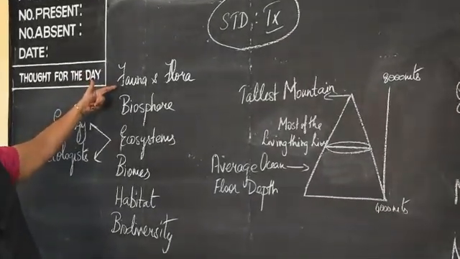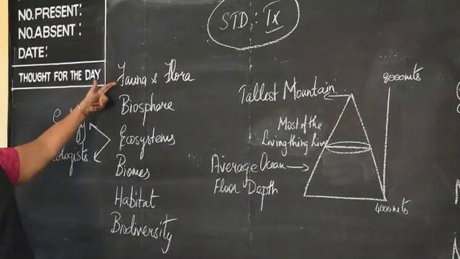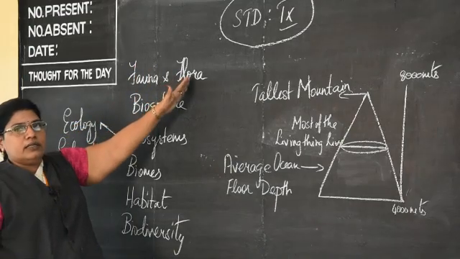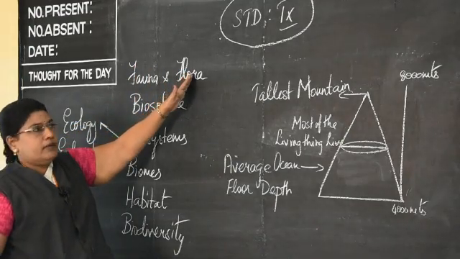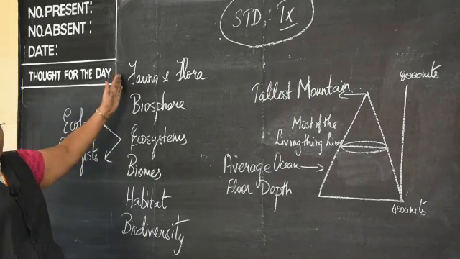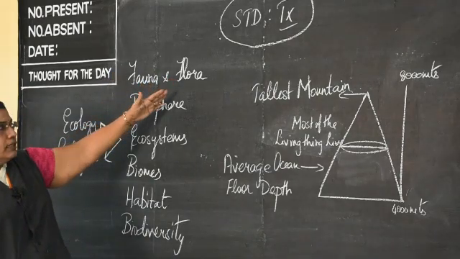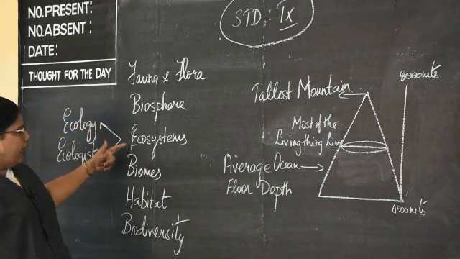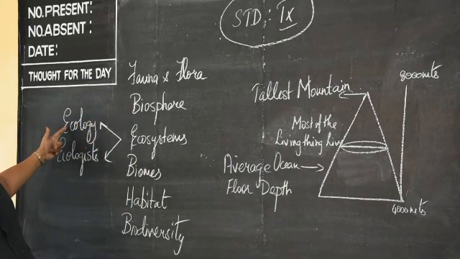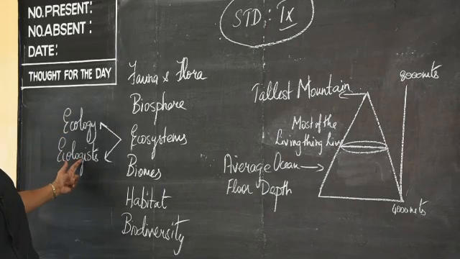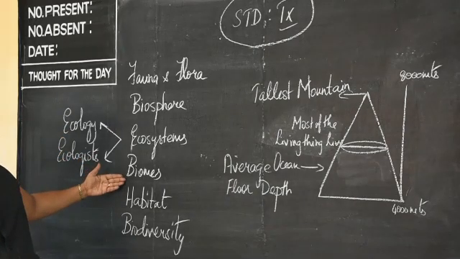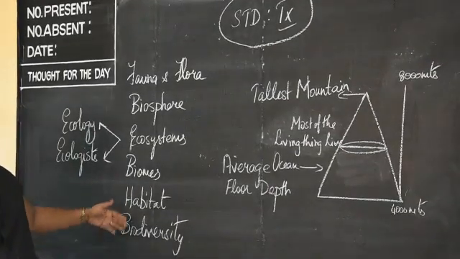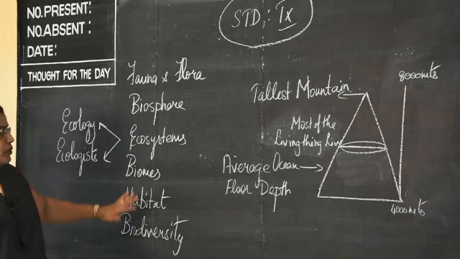Fauna and flora. You know what is this fauna and flora? All the animals and birds, insects. Flora means all the flowers. So you are going to learn about the fauna and flora that is in the world. The term biosphere, ecosystem, what is ecology, who are ecologists, biomes, habitat, biodiversity. So, in this lesson you are going to come across all these new terms.